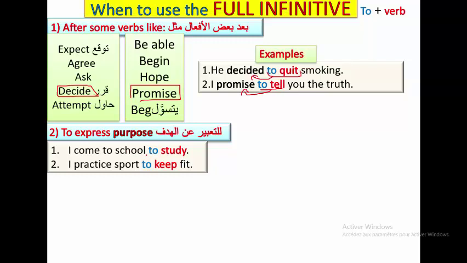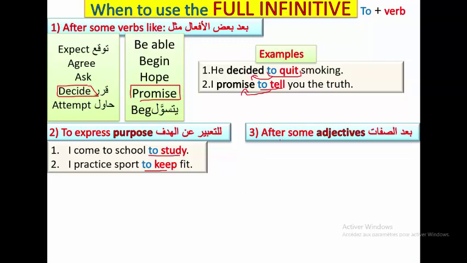I come to school to study, which means for studying or in order to study. I practice sport to keep fit. So here, to keep and to study are my objectives. Okay. After some adjectives, we use the full infinitive after them.